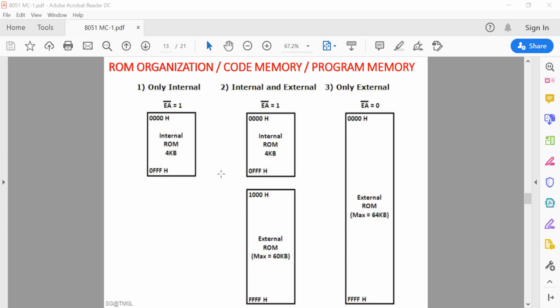In ROM, permanent data are stored, such as ASCII codes, 7-segment display codes, or some lookup table, which has to be stored inside the ROM portion. So this will not be changed. As for example, in our daily life, take an air conditioner.